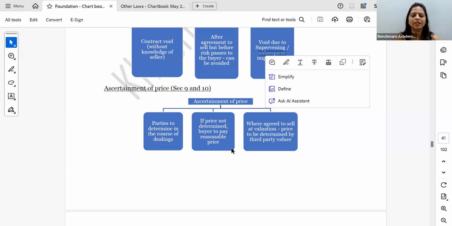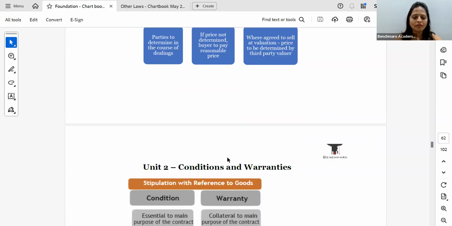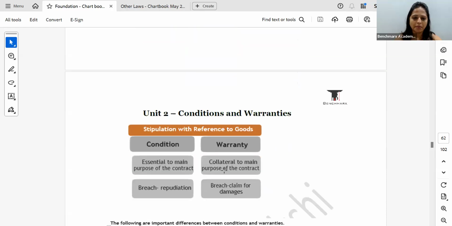So price ascertainment: either the parties agree, or if they have not agreed, then a reasonable price. And third is that determined by a registered valuer, where the contract is such that it requires determining the price by a registered valuer. Okay, is this clear till here?